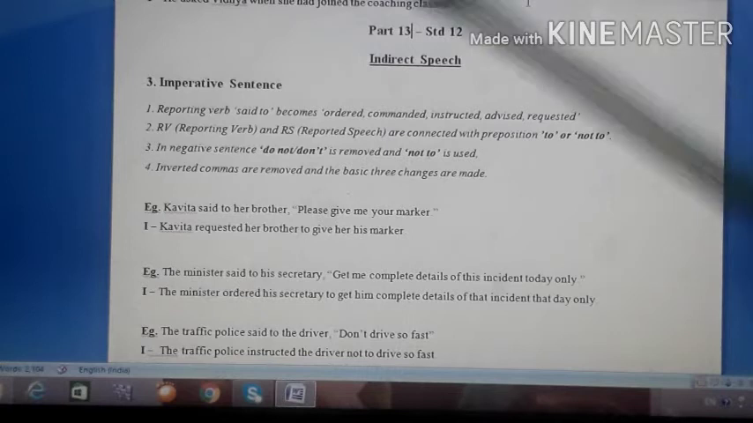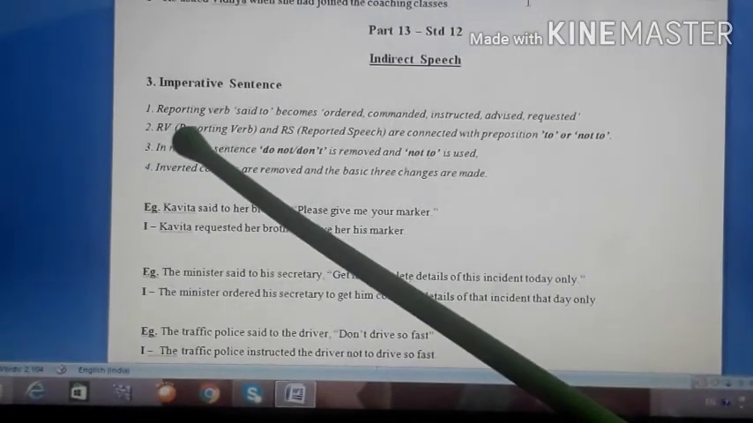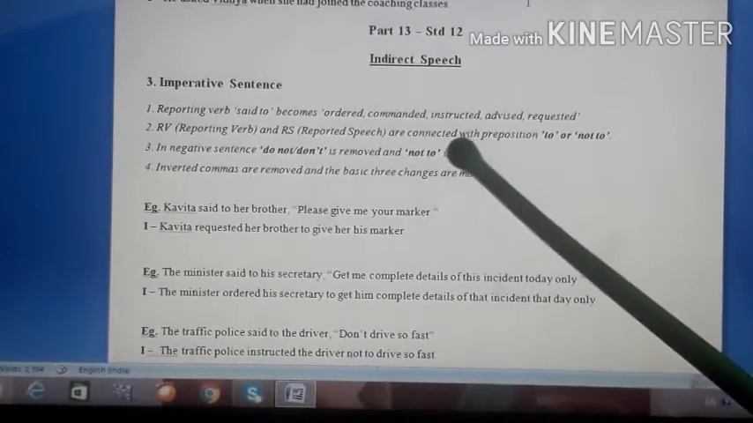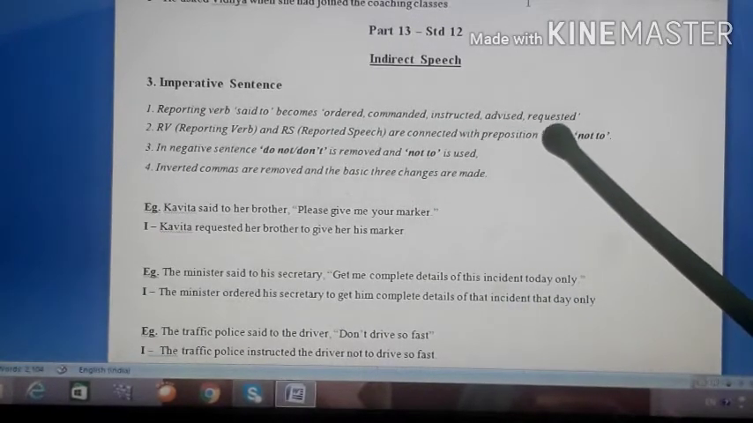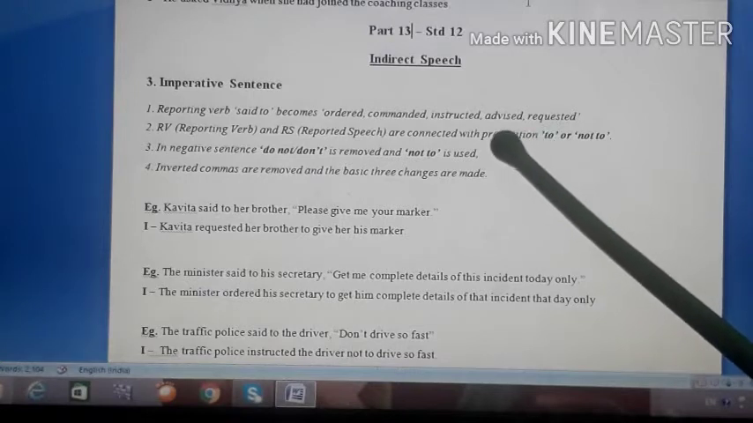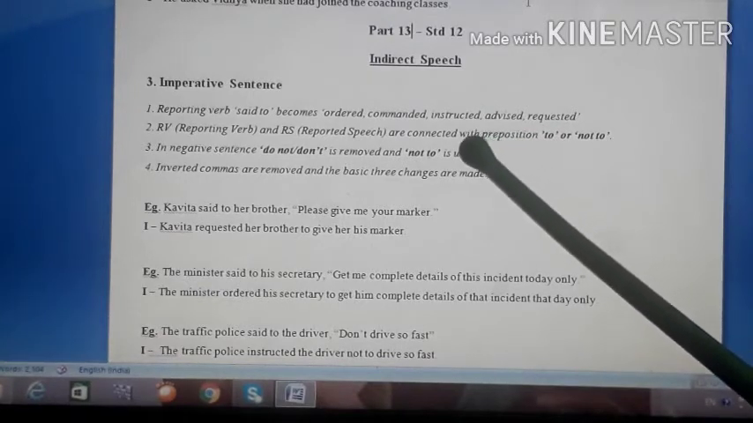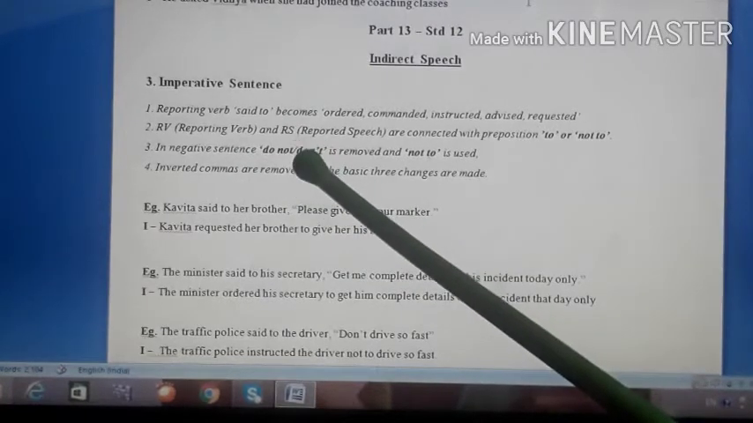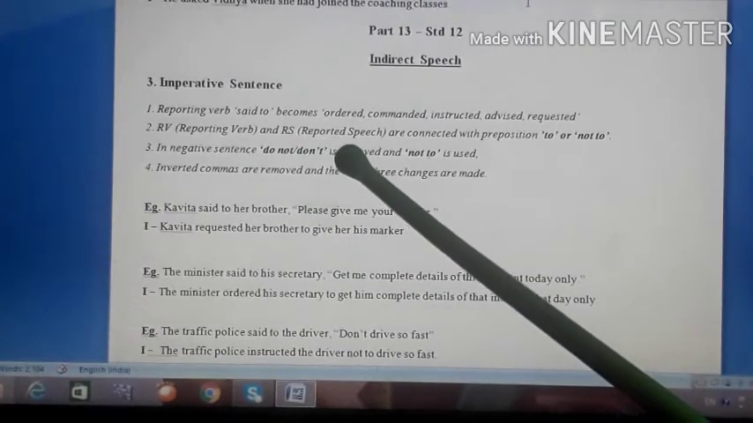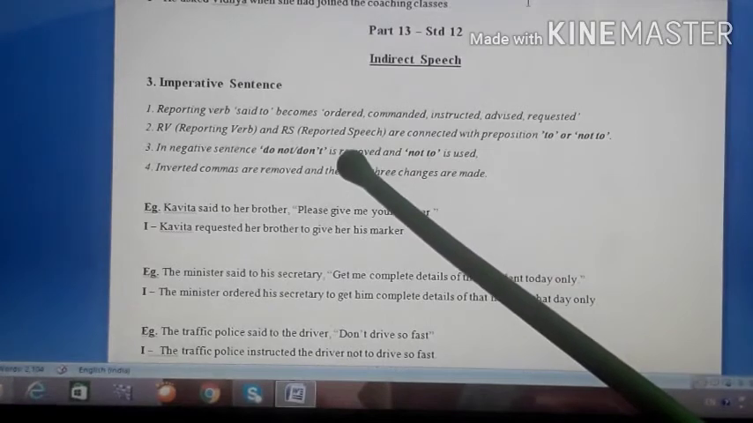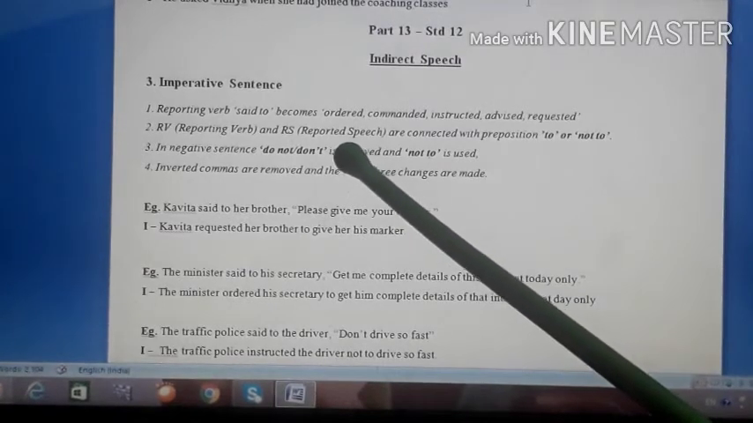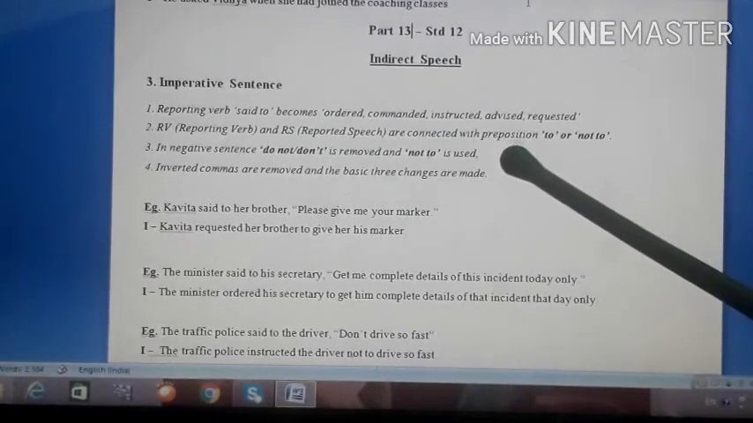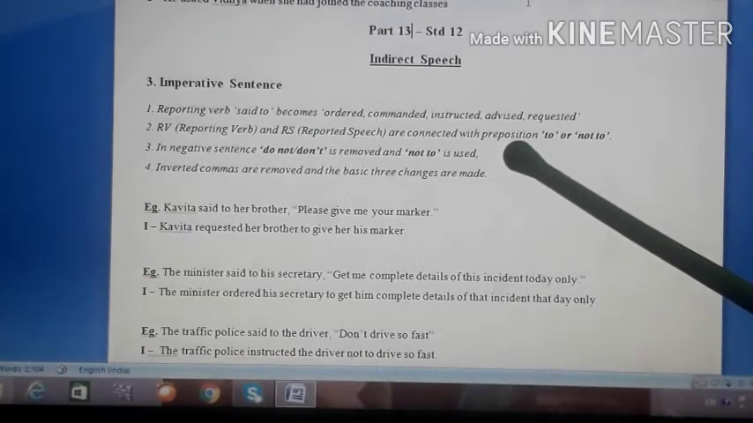Okay, so here if you see, the first rule says that reporting verb said to becomes ordered, commanded, instructed, advised or requested. Understood? Whenever please is given, so said to will become requested and please will be removed. Okay, if an order is given, then ordered, if a command is given, then commanded, if some instruction is given by your teacher or somebody else, then said to becomes instructed. Okay, if some advice is given by some people, then said to becomes advised.